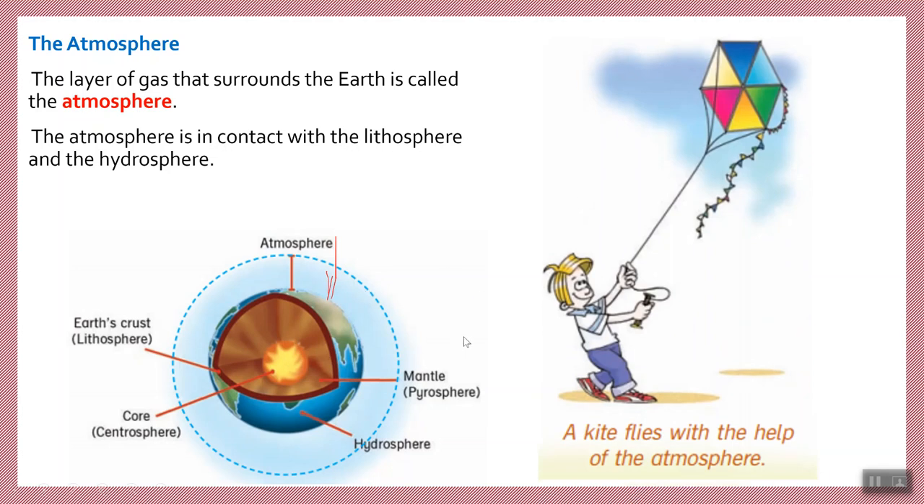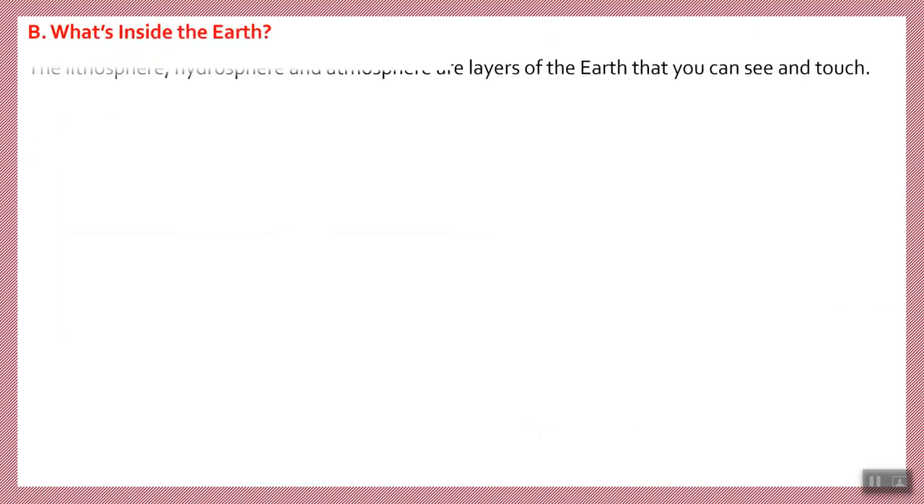And even if you look at this picture, you see that a kite flies with the help of the atmosphere. If there's no gas in the atmosphere, how can the kite fly? So these are the three layers that we explained. It's about the space outside of the Earth.